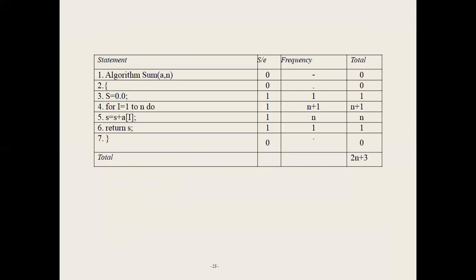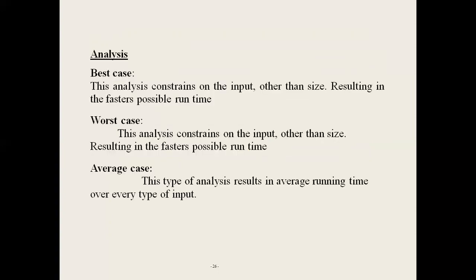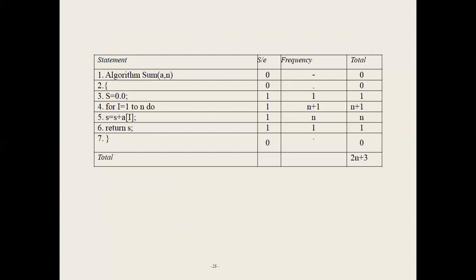the frequency, which is 1, n plus 1, n, n. By combining these two columns, we get 0, 0, 1, n plus 1, n, 1, 0. By summing columns 3 and 4, the total number of steps executed by the algorithm is 2n plus 3. The time complexity means the total number of steps executed by an algorithm.